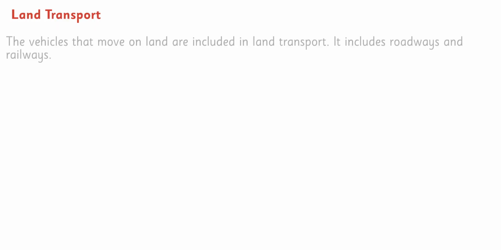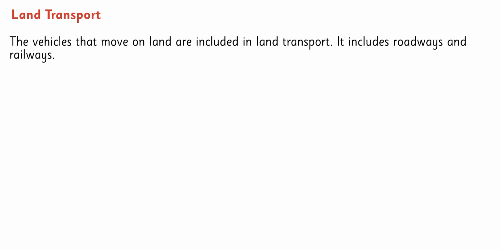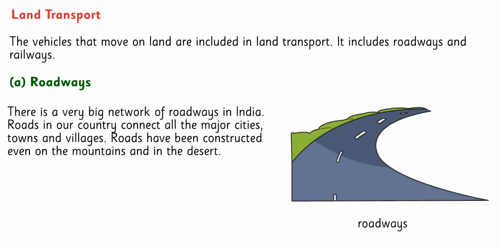Land transport. The vehicles that move on land are included in land transport, which includes roadways and railways. Roadways. There is a very big network of roadways in India. Roads in our country connect all the major cities, towns and villages. They have been constructed even on mountains and in the desert.